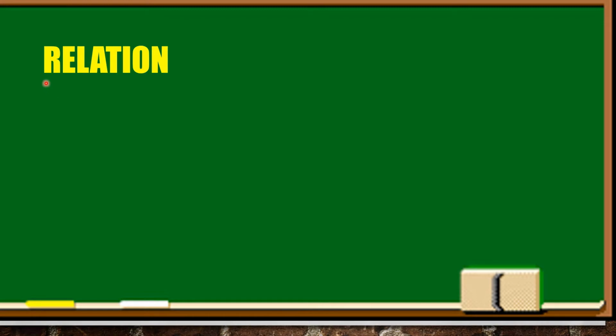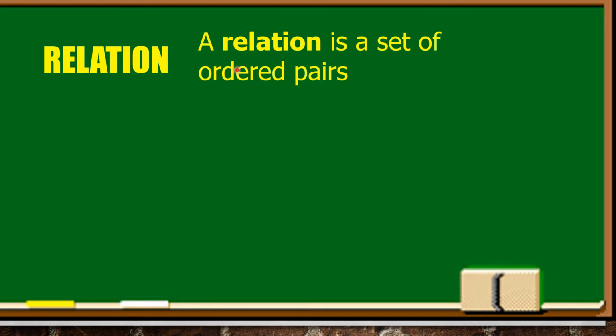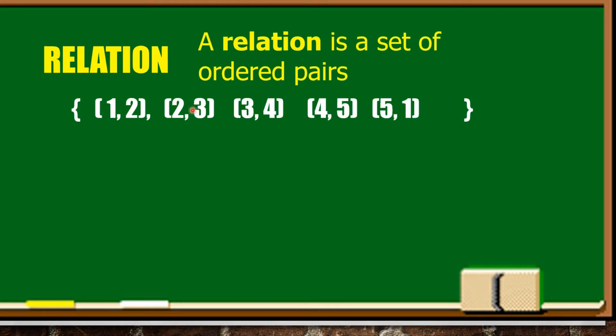Okay, so now, ano pala ang relation? What is a relation? A relation is a set of ordered pairs. For example, we have (1, 2), (2, 3), (3, 4), (4, 5), and (5, 1). That is a set of ordered pairs.